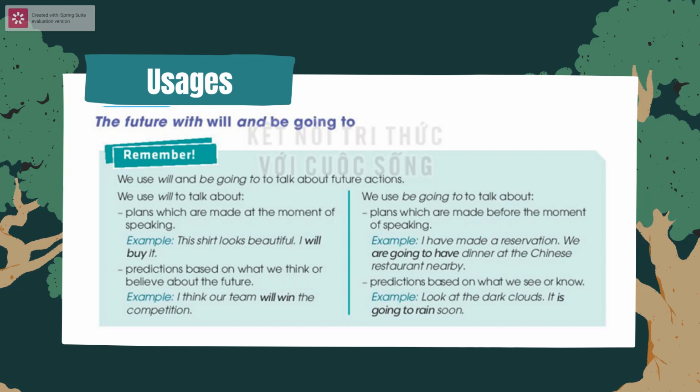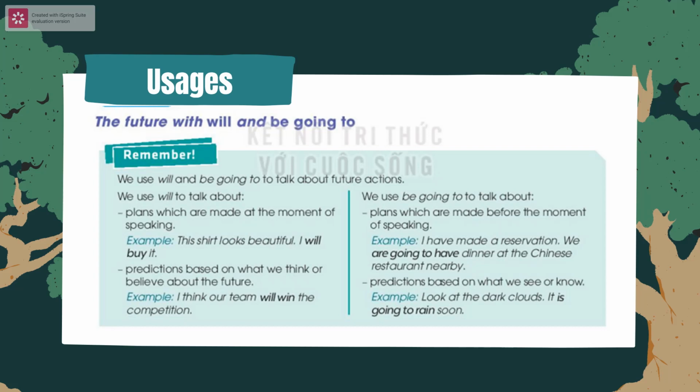The second use of the future tense with will is prediction based on what we think or believe about the future. In some cases, we can see signs, which are verbs that express the speaker's opinion, like think, see, find, or feel.